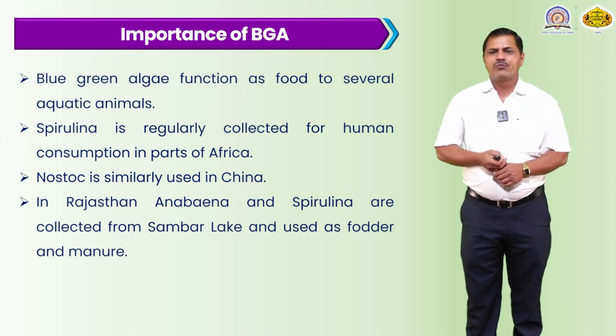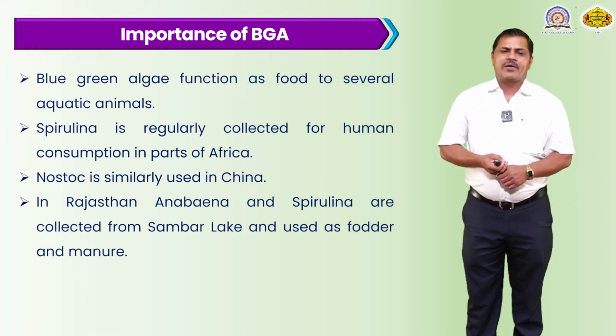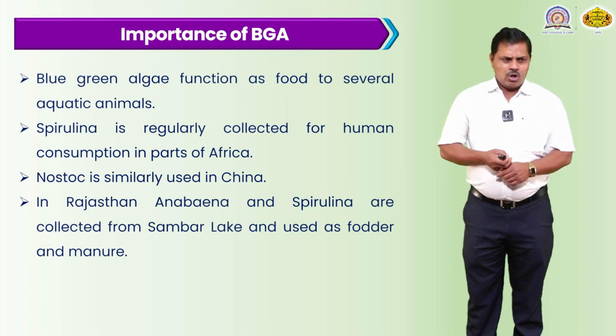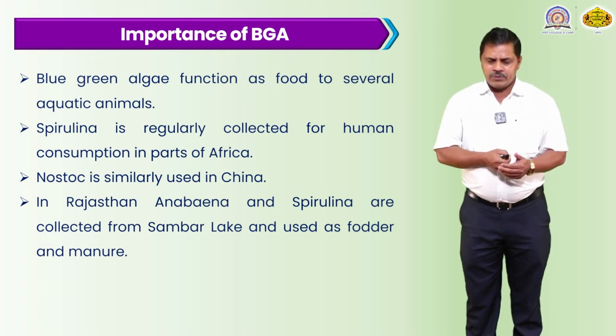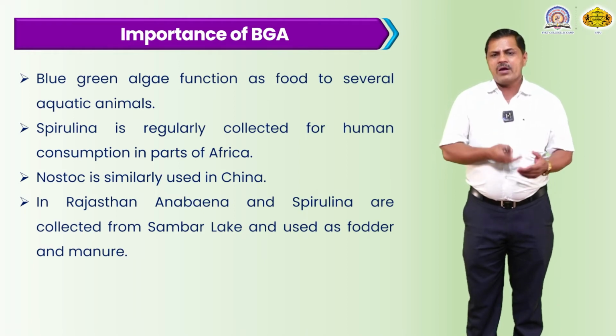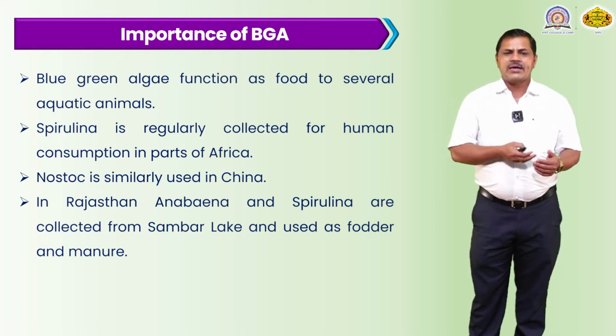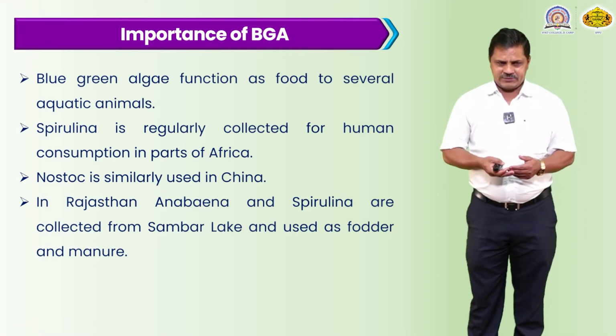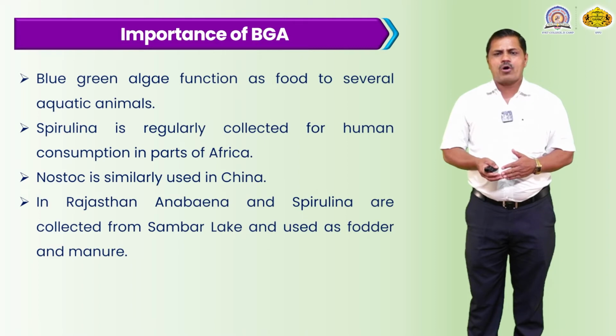Blue-green algae function as food for several aquatic animals. Not only are they used as a biofertilizer, but they can also be used as a primary food for many aquatic animals. Next, Spirulina is regularly collected for human consumption in parts of Africa.